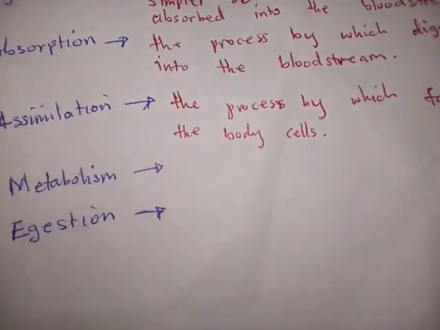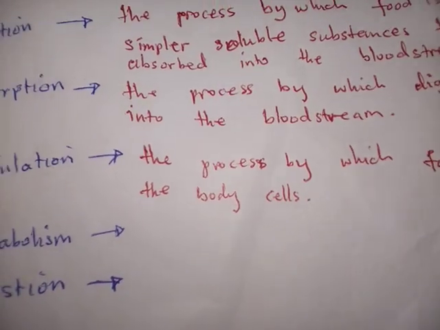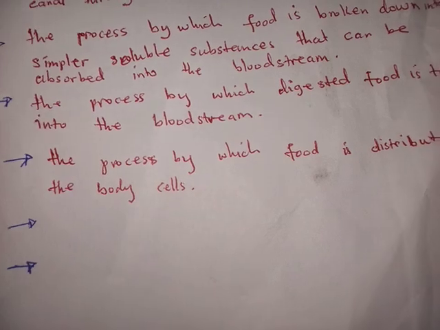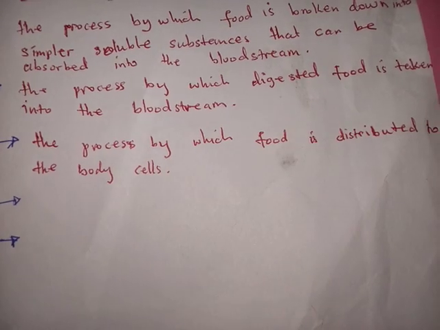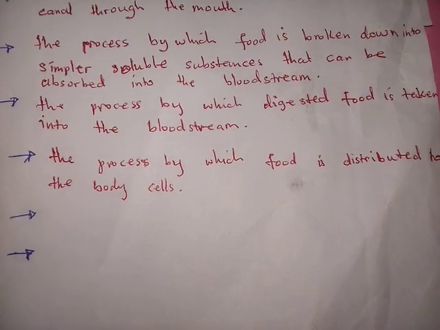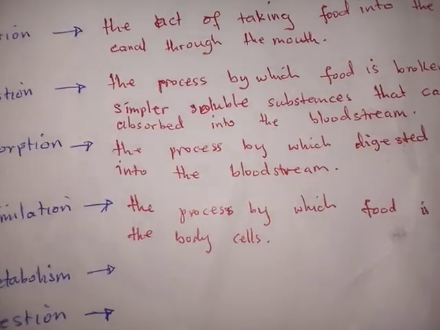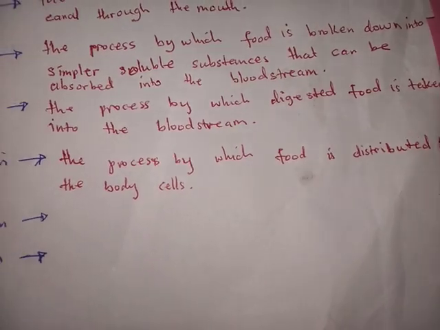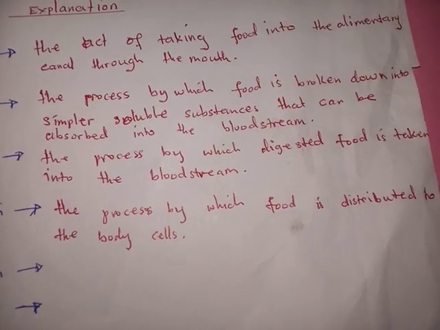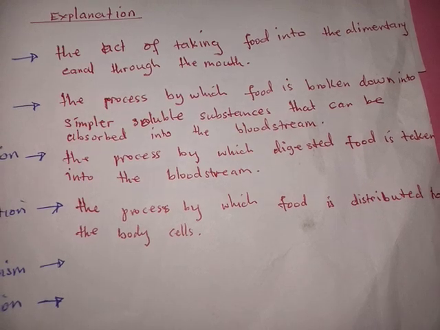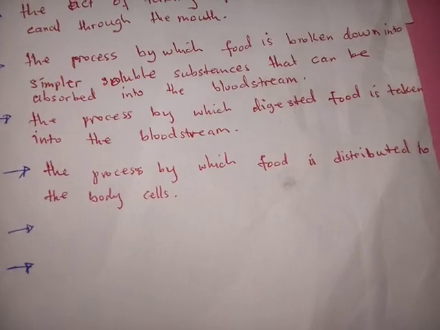So after this food has entered the bloodstream, what will happen? It will be transported to the body cells in our bodies. So the transportation or distribution of this food which has been absorbed to the body cells is what we call assimilation.